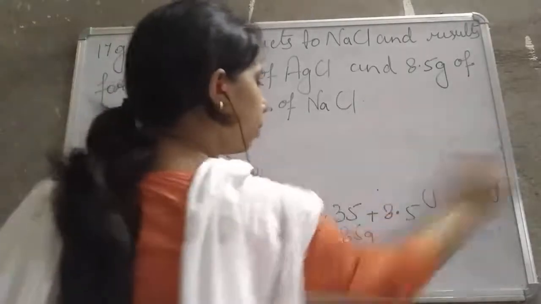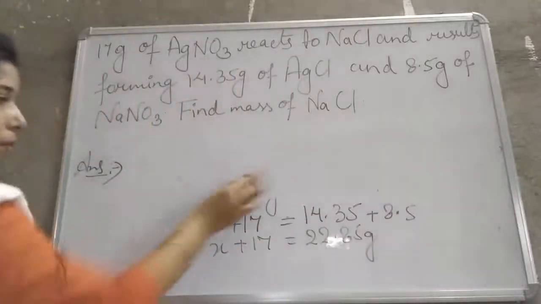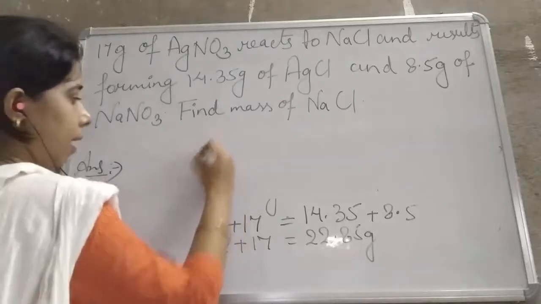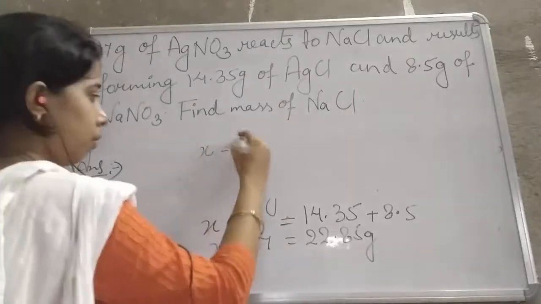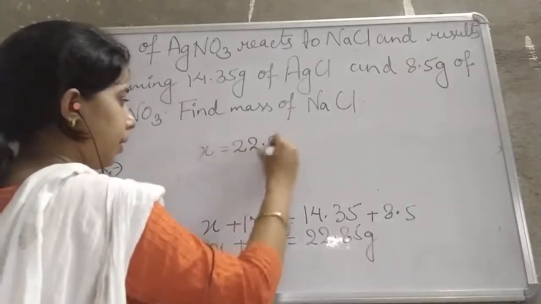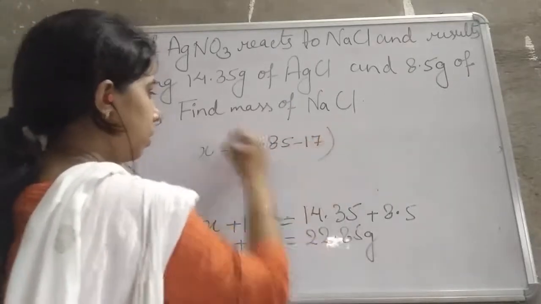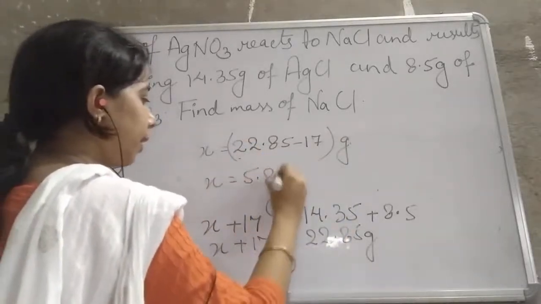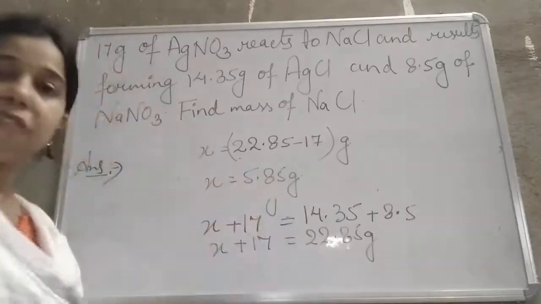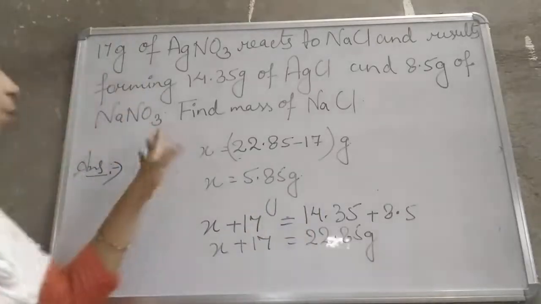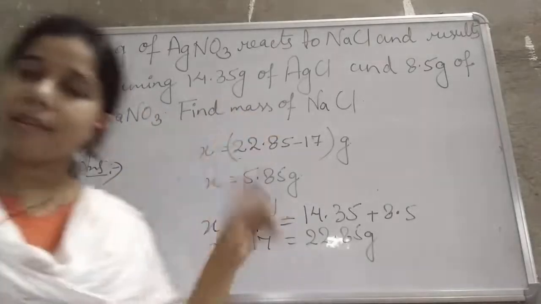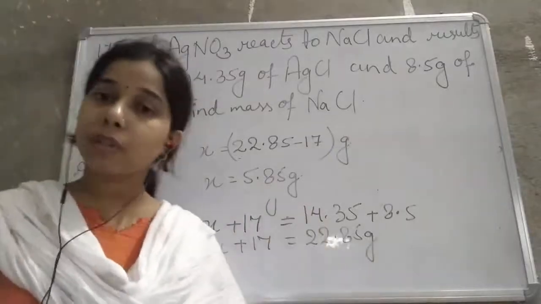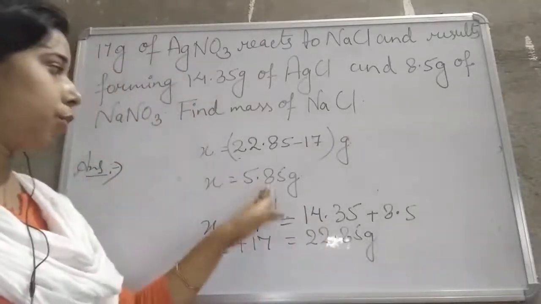So x will be equal to 22.85 minus 17 gram. That will be equal to 5.85 gram. So 5.85 gram of sodium chloride mass will be there in the reactant. So the mass of the sodium chloride is 5.85. Now, whether it is following the law of conservation, yes, it is following. That's why we had used this concept.